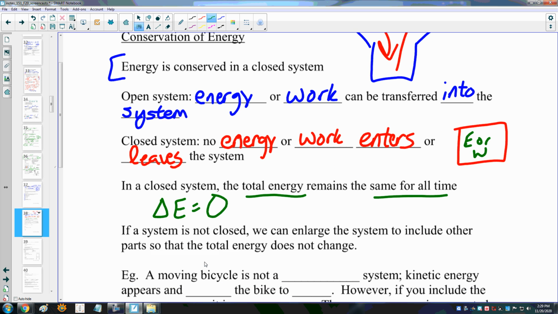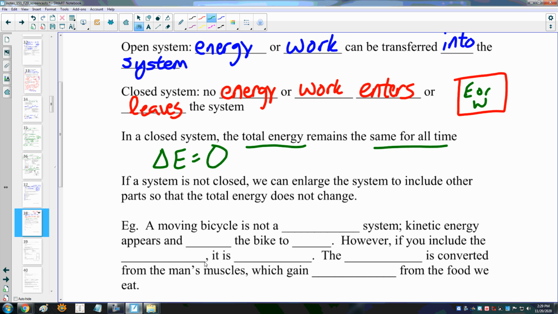Now, if a system is not closed, we can enlarge the system to include other parts so that the total energy does not change. Let's say I'm looking at a person, and the temperature of that person just keeps going up and up, and we don't really know why.